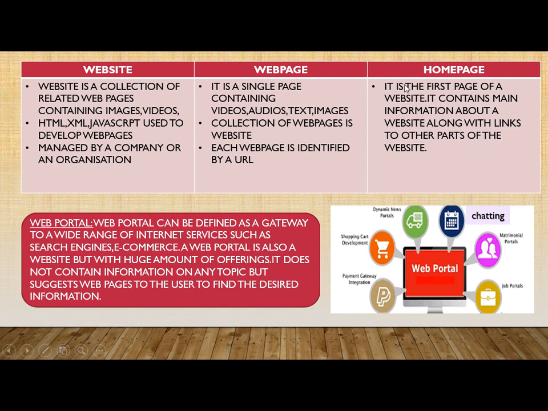Then home page, this is the first page of a website. It contains main information about a website along with links to other parts of the website. So if you are visiting any website, then the first page which appears is your home page. And this home page mostly contains a brief description about the website, what it contains. And this home page will have a link to all the pages which are there in that website.